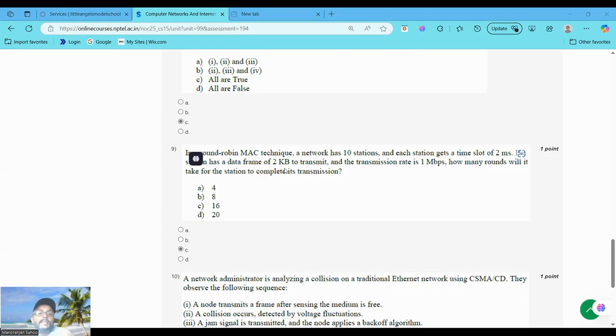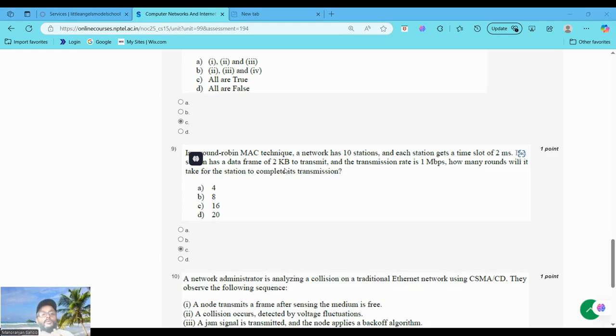So each round takes 10 stations times 2 milliseconds, that is equal to 20 ms. But the station only transmits for 2 milliseconds per round. So in the first round, the station transmits 2000 bits. So total rounds needed: 16,384 bits divided by 2000 bits per round. It will be 8.192 rounds, which rounds up to 9 rounds.